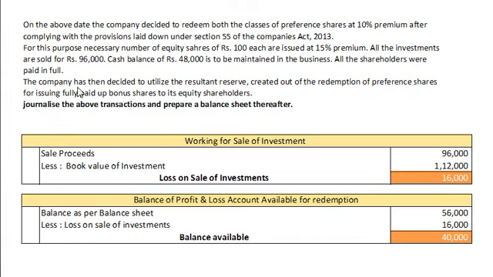The company has then decided to utilize the resultant reserve created out of the redemption of preference shares for issuing fully paid up bonus shares to its equity shareholders. Journalize the above transactions and prepare balance sheet thereafter.